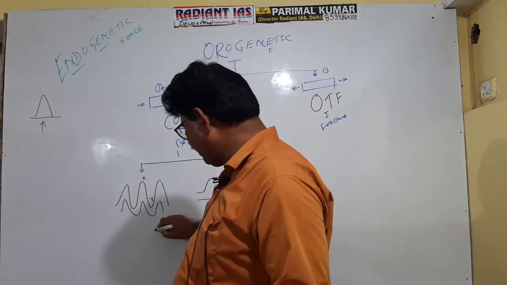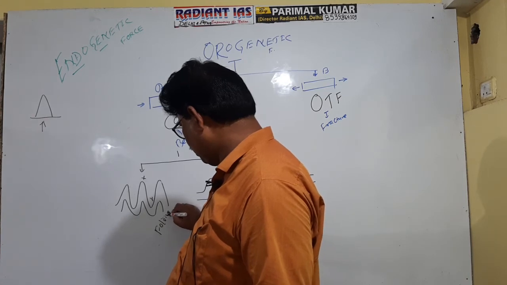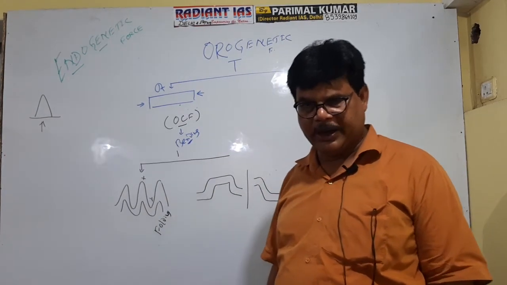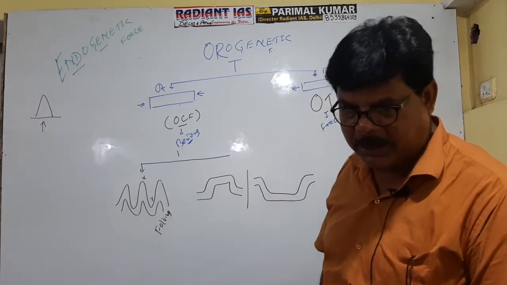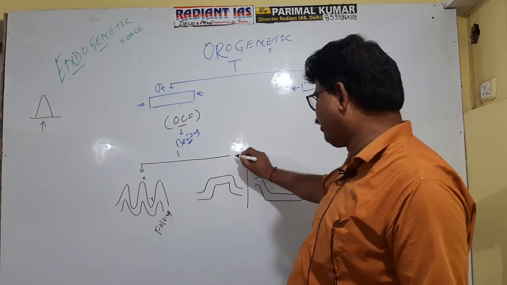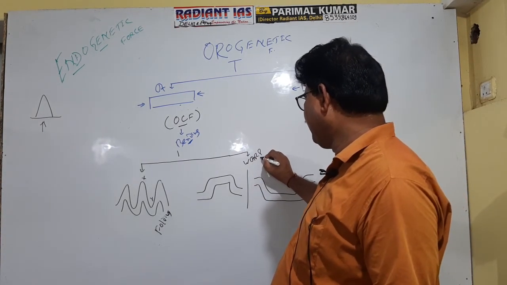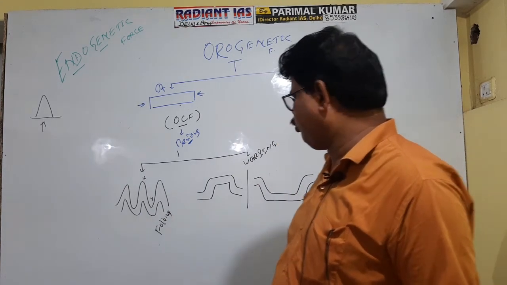Folding, F-O-L-D-I-N-G. And the type of bending in which no anticline and syncline are formed is referred to as warping, W-A-R-P-I-N-G.